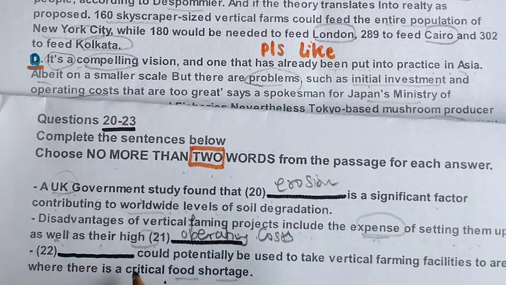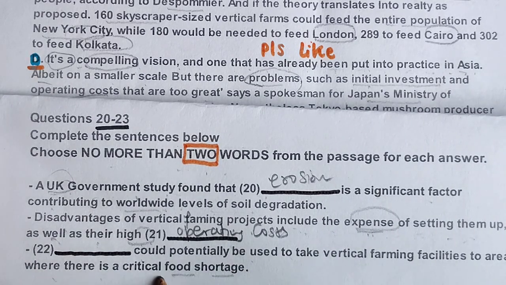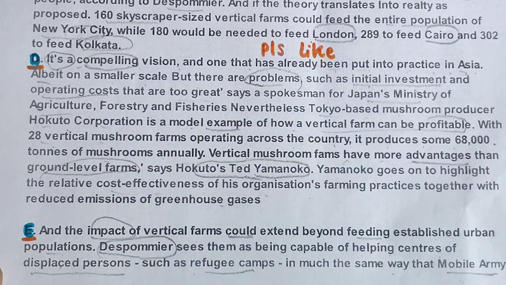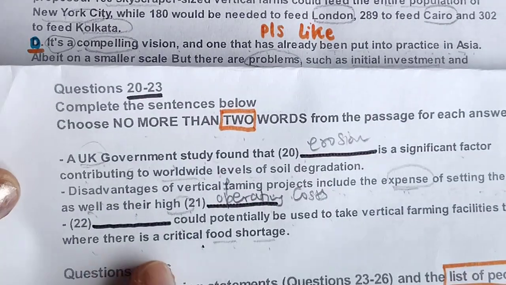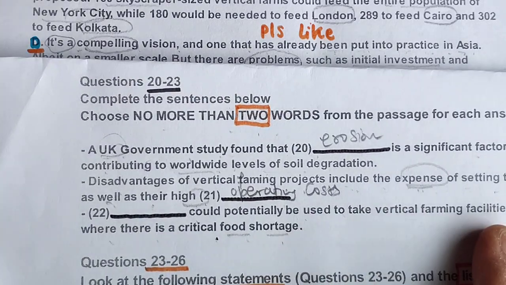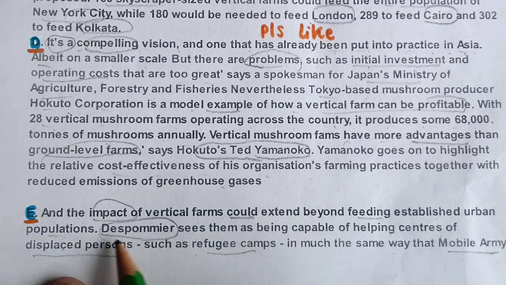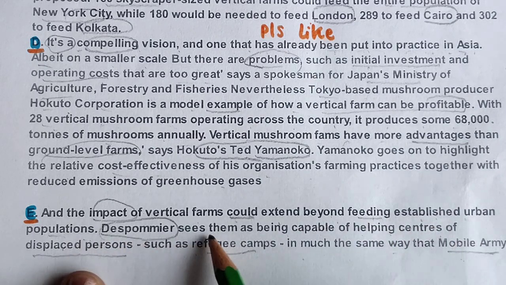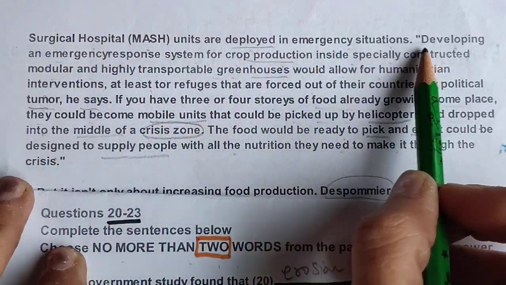Okay, 22nd: could potentially be used to take vertical farming facilities to areas where there is a critical food shortage. That we know. In the next paragraph we were talking about refugee camps and all. Could potentially be used to take vertical farming facilities to areas where there is a food shortage. Urban farming could extend beyond feeding established urban populations, describing them as being capable of helping. So I will show you another part of this reading. Here in this paragraph, we have already read it.